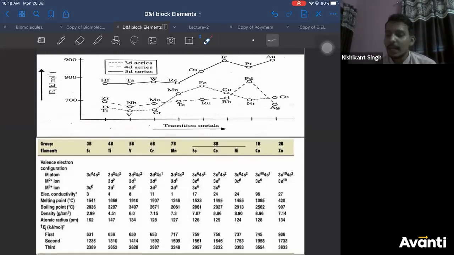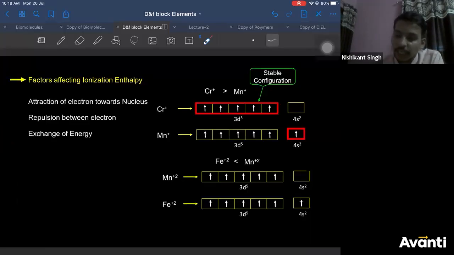So you can understand now. So till here graph is fine. Iron. After that we were expecting constant graph. But the graph is slightly decreasing and then at copper it increases. Why is it like that? We'll come to it. First let us see what are the factors affecting ionization energy.